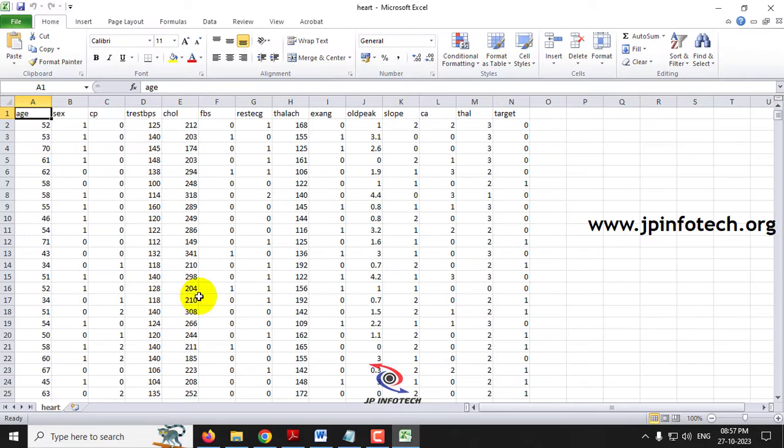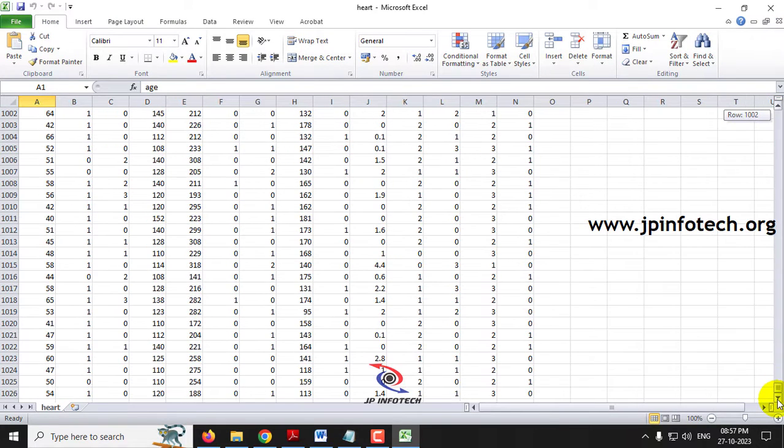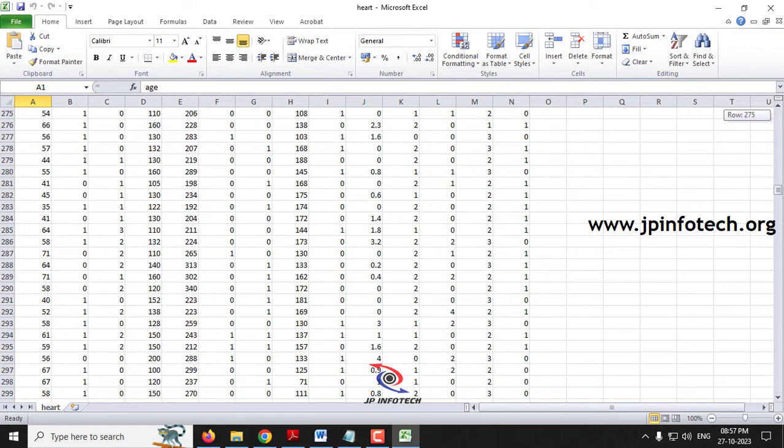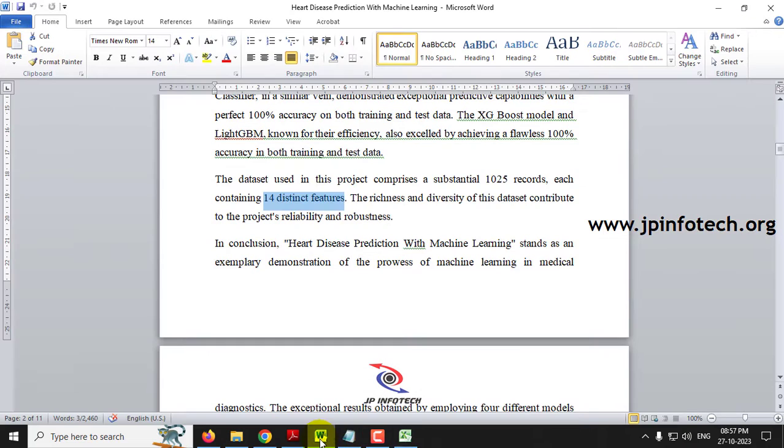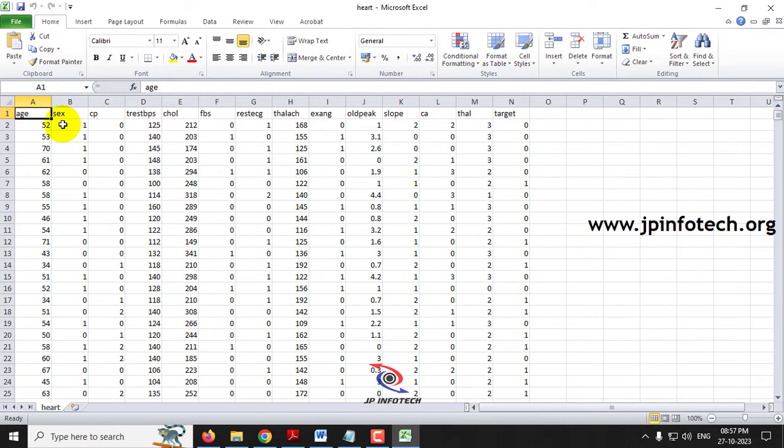Here you can see the data set that we have trained the system with. As mentioned, we have around 1025 records with 14 distinct features, like age, sex, CP, trestbps, chol, fbs, restecg, thalach, exang, oldpeak, slope, ca, thal, and target.